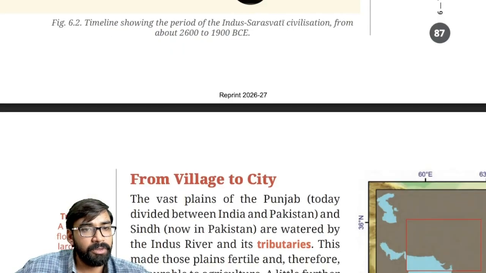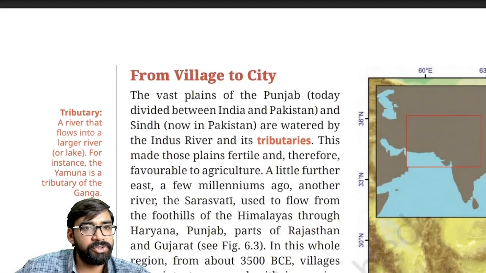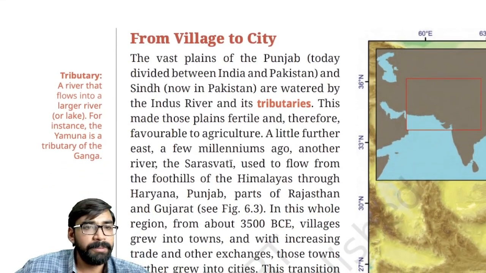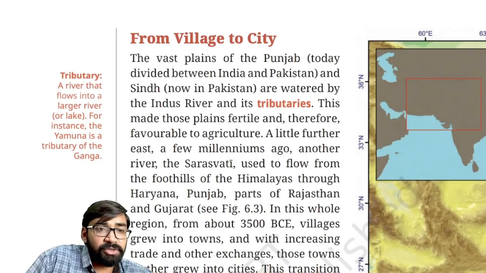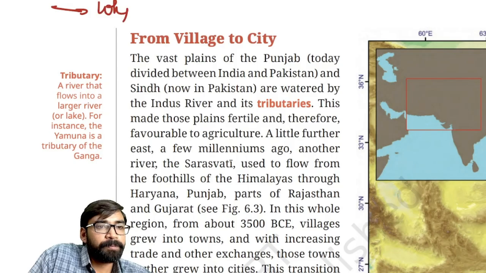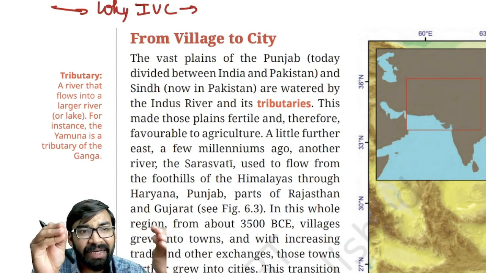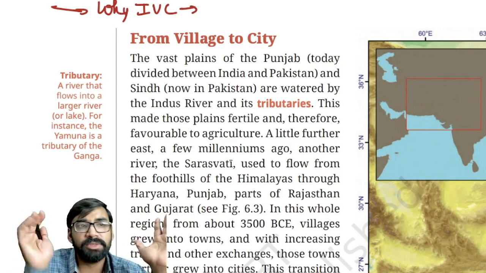Now we are going to discuss the geographical extent and location of this civilization. As you can see here on your screen itself, from village to city. Clear? Now, first of all, why is it called Indus civilization? You know why it is called IVC? Because this civilization is created on Indus and its tributaries.